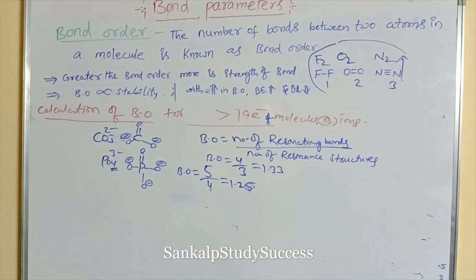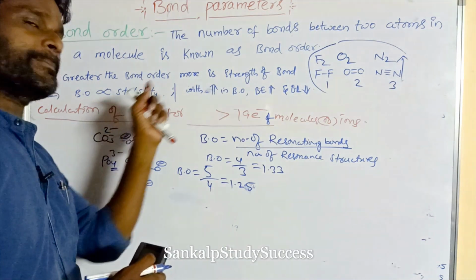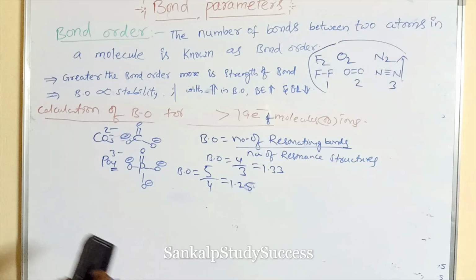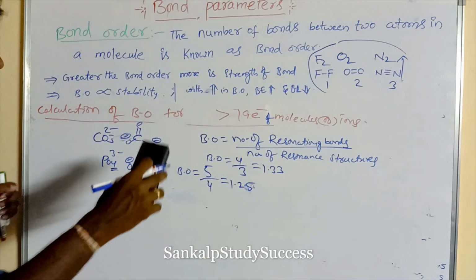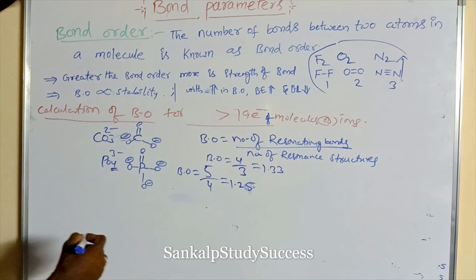Angstrom, right? Sorry, 1.25. So bond order is also present in fractional values. All these are fractional values.